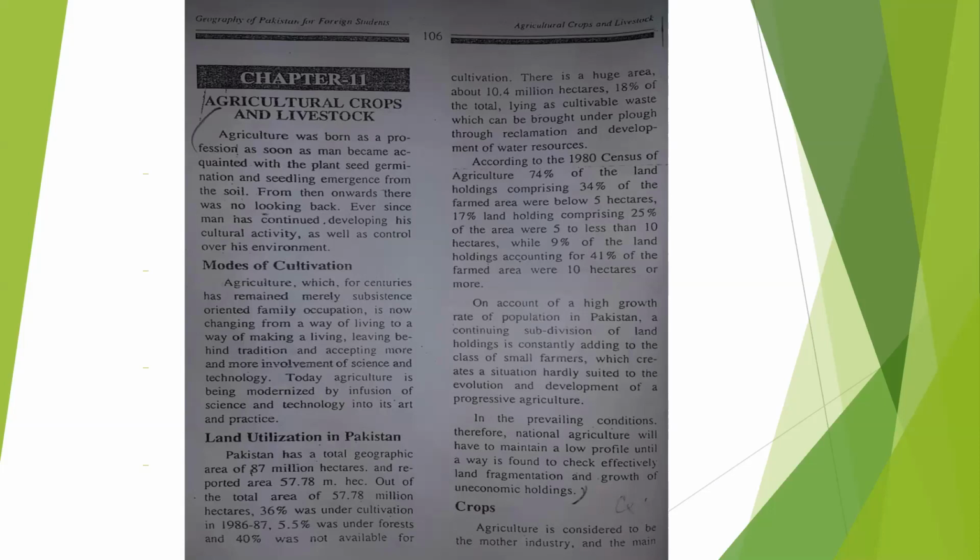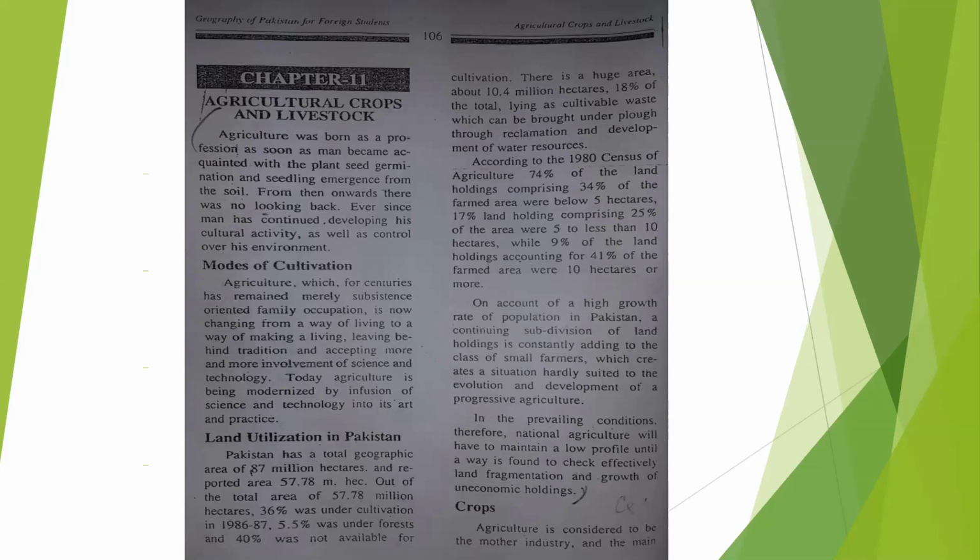Out of the total area of 57.78 million hectares, 36% was under cultivation in 1986-87. Underline this line: 4% was under forest, and 40% was not available for cultivation. There is a huge area, about 10.4 million hectares, 18% of the total, lying as cultivable waste, which can be brought under the plough through reclamation and development of water resources.